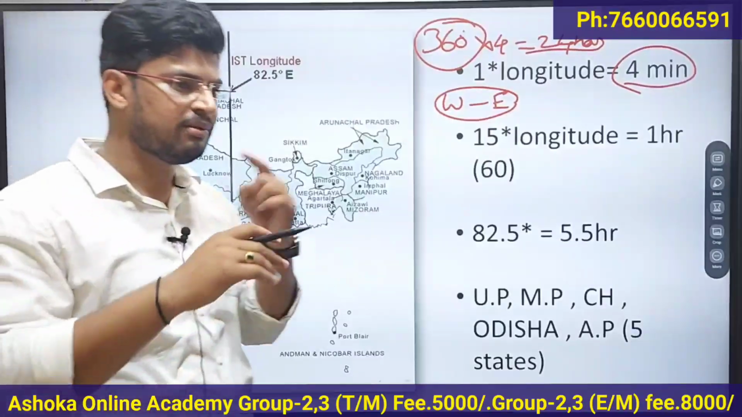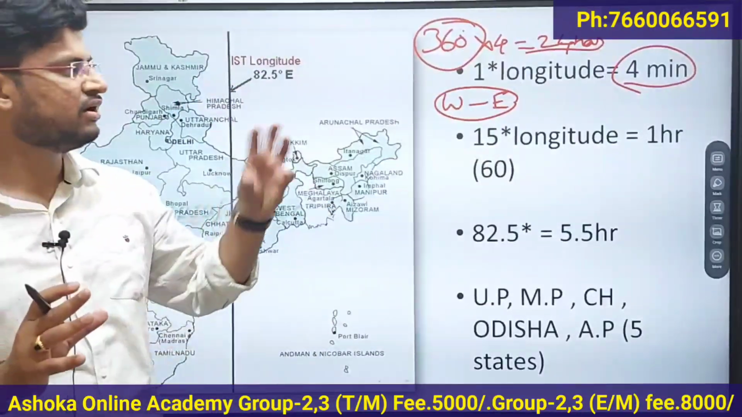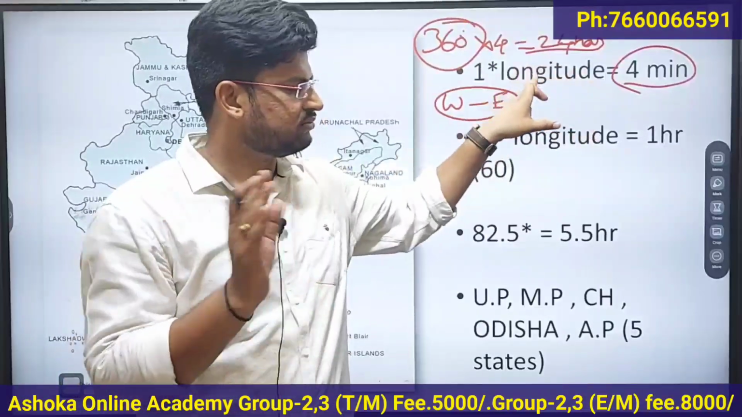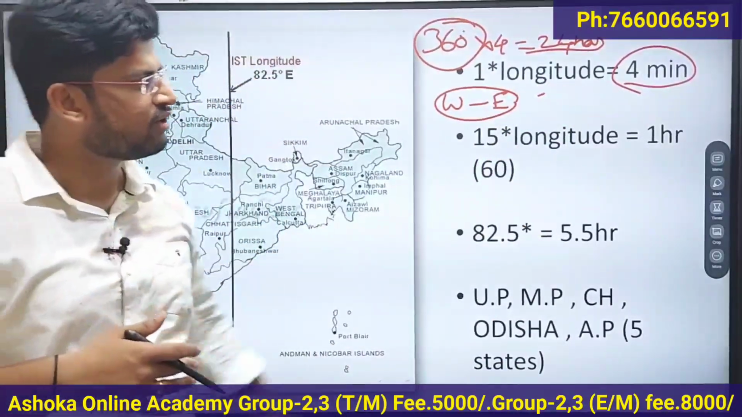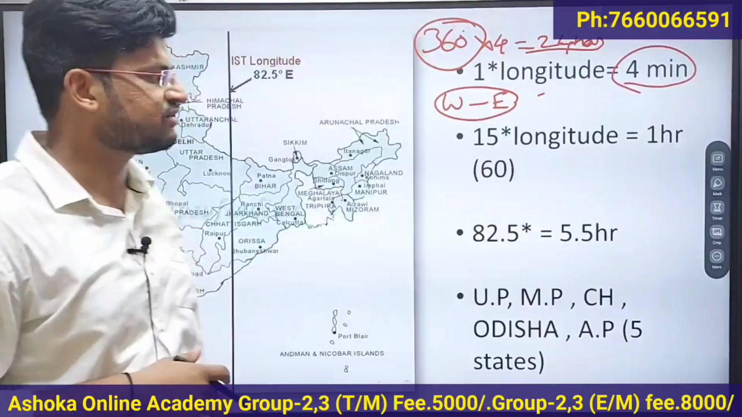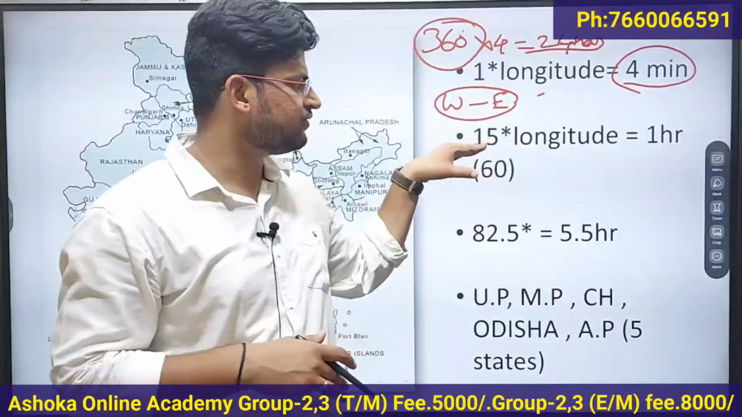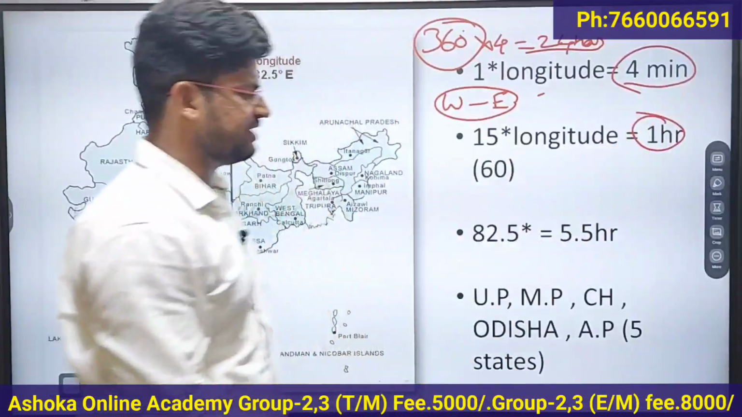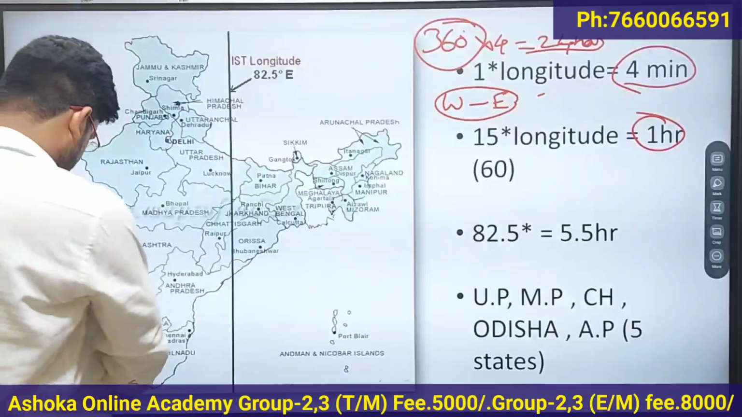Why? Because to complete one rotation, Earth takes 24 hours. So if you calculate this, to cross one longitude, Earth takes 4 minutes of time. That means to cross 15 degrees of longitude, Earth takes 1 hour, that is 60 minutes. This is how you calculate the time based on 0 degree longitude,